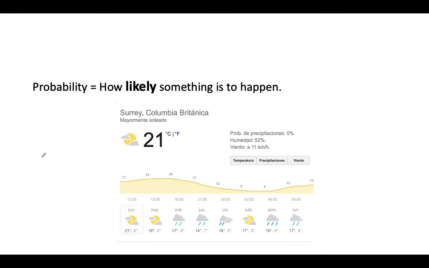Probability is when we're talking about events, so things that will happen, when we're predicting events, right? And how likely things are to happen. So a very typical example of this is the weather, right? When we're talking about a weather forecast, if we're talking about how likely it is it will rain tomorrow, that is probability. So we can say it might be likely to rain tomorrow, it will probably rain tomorrow, or it will be unlikely to rain tomorrow, right? These are things that we hear every day. We're always talking about probability of events.